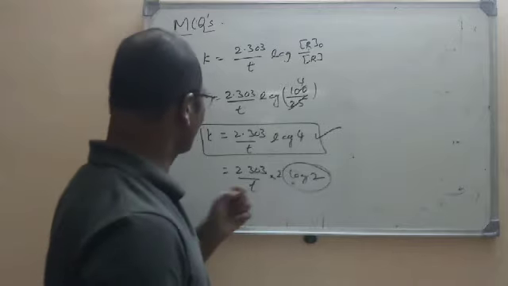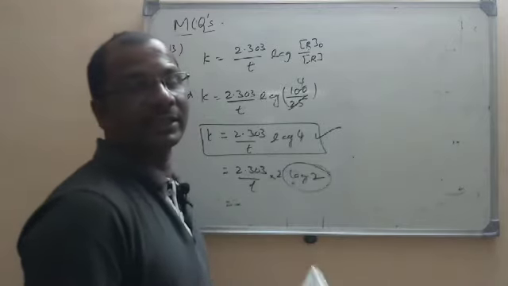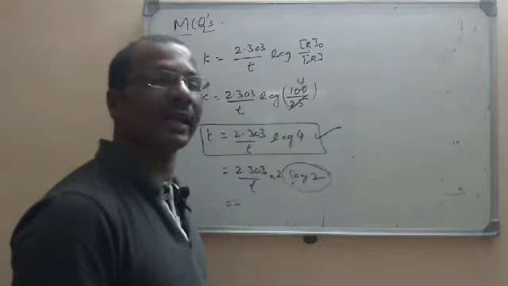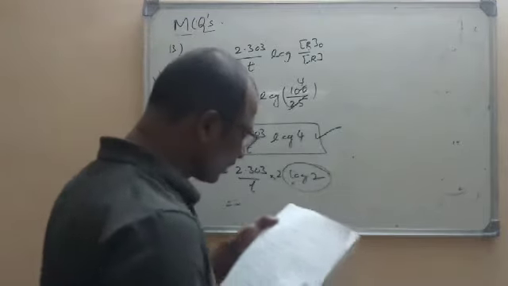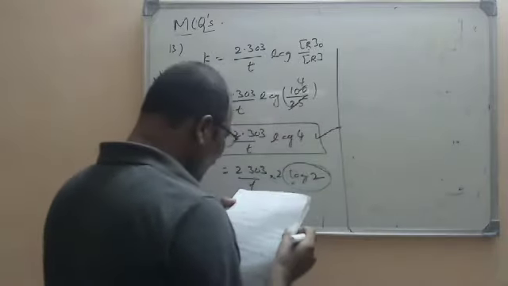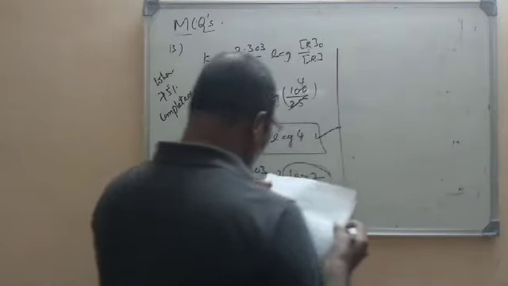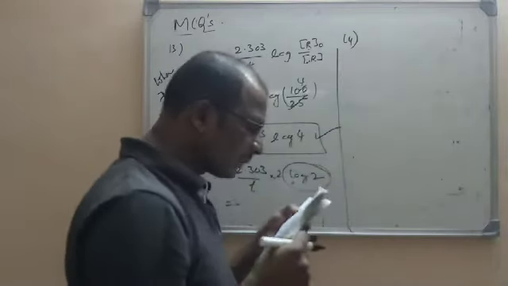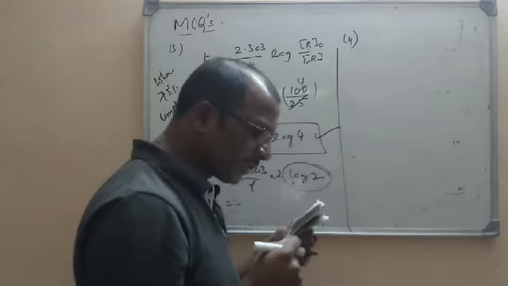So this is the integral rate equation for a first order reaction when 75% of the reaction is complete. Now let us move to the next objective question. Question number 14: a graph drawn by taking rate on y-axis